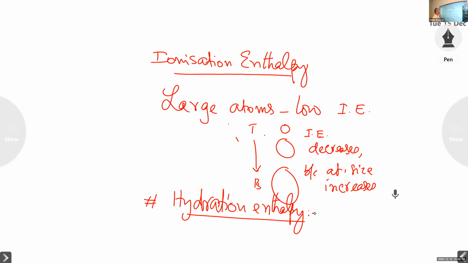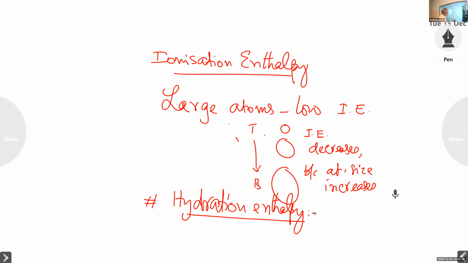When a solute is added into a solvent, the solute particles, ions or molecules, are covered by the solvent molecules. And the covering process is called solvation. If the solvent is water, then it is called hydration.